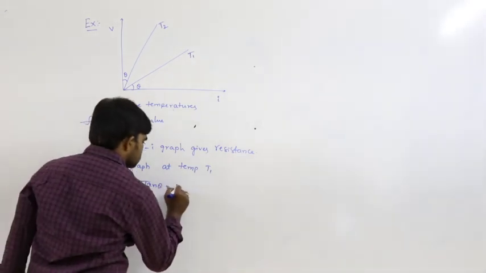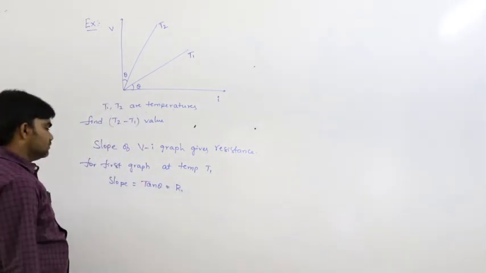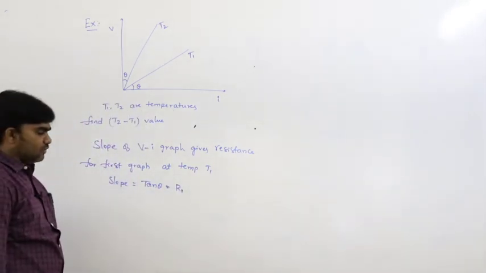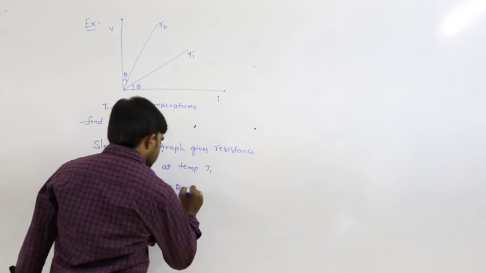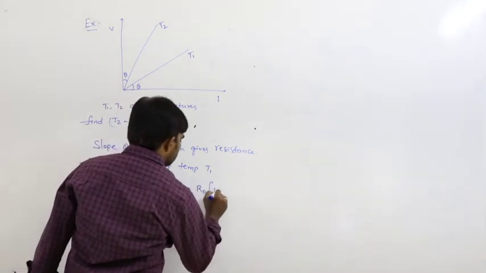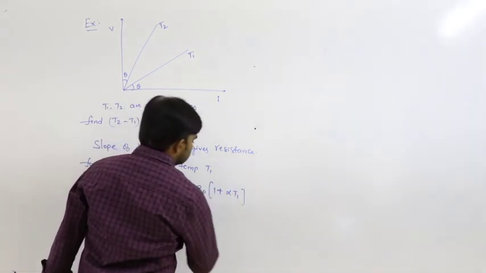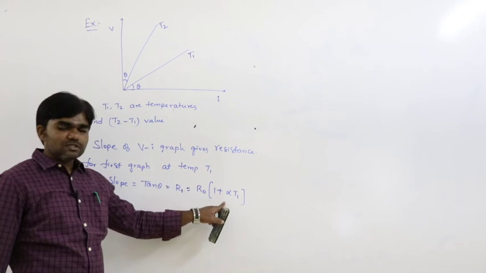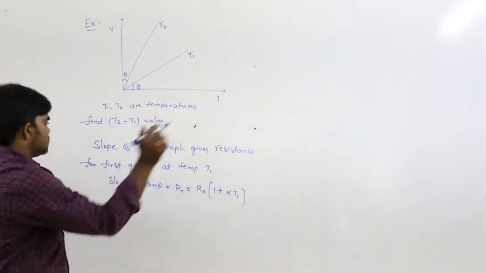So that is equal to R1. So how can we write R1? R1 is equal to R0 into 1 plus alpha T1. So this is the first condition.